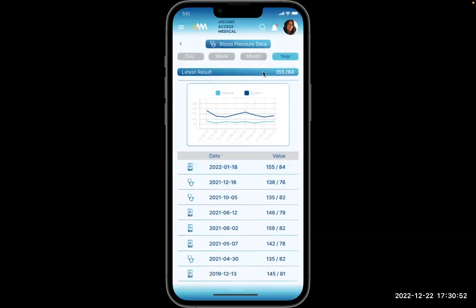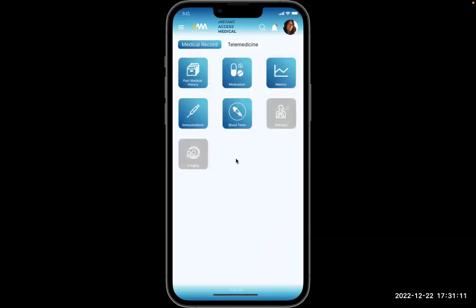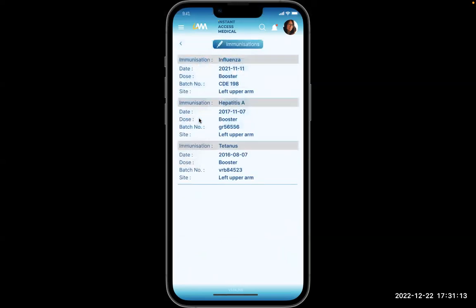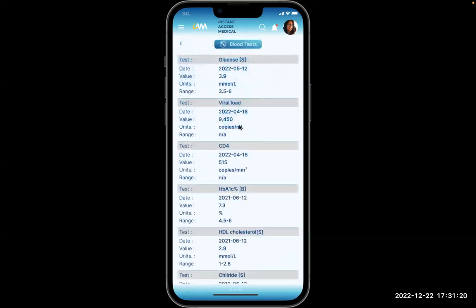Some doctors have concerns about data that patients enter themselves. So to enable doctors to distinguish which is which, the app has a stethoscope alongside data entered by a healthcare professional and a phone alongside data entered by the patient. The app also includes all her immunizations and her blood tests.